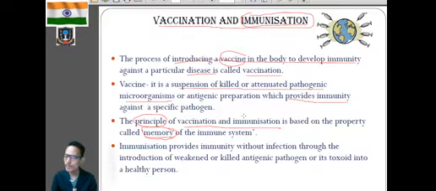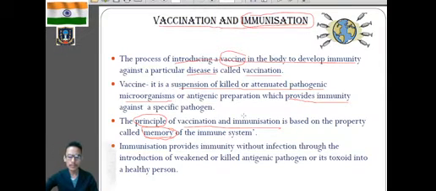So memory cells are very important during vaccination, because they recognize the pathogen whether it is entering the body for the first time or for the second time. Memory cell formation will recognize the pathogen if it enters the body a second time, and rapidly lead to the formation of antibody. From your textbook, kindly go through page number 463.